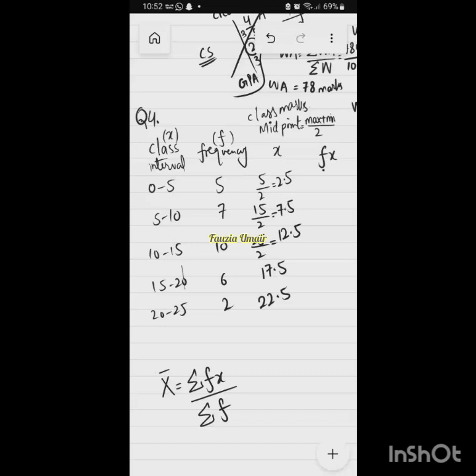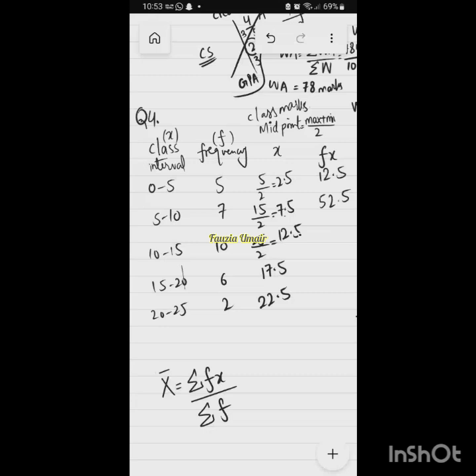Okay, so now let's calculate fx. 2.5 into 5 is 12.5. Then 7.5 into 7 is 52.5.